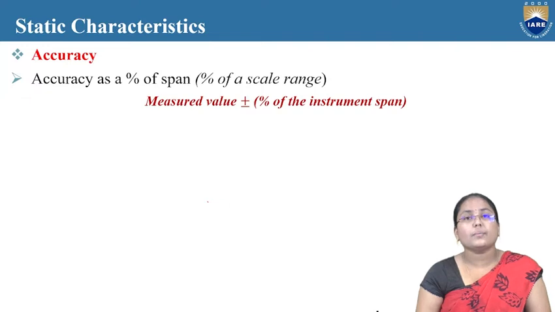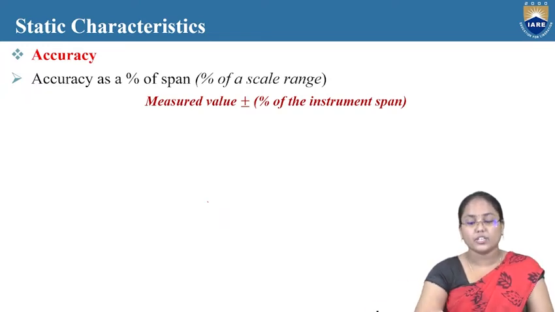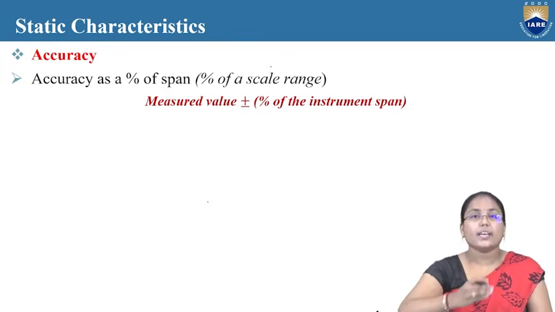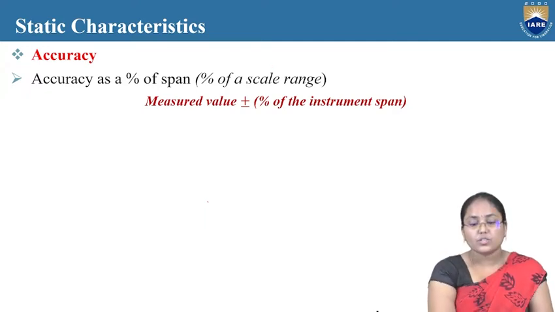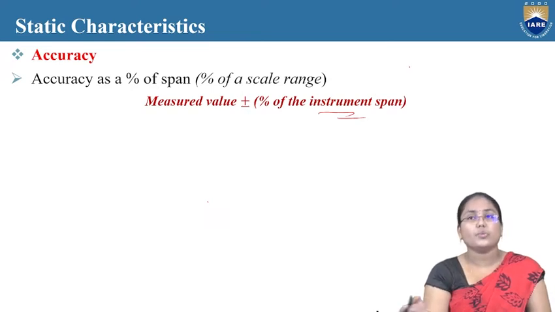So accuracy can be measured as a percentage of span or percentage of scale range. Scale range means it is from minus 30 degrees to 100 degrees Celsius. Span means 130 degrees Celsius, as previously. So the final value is the measured value plus or minus a percentage of the instrument span. In the previous case, plus or minus 1% is the percentage of the instrument span.